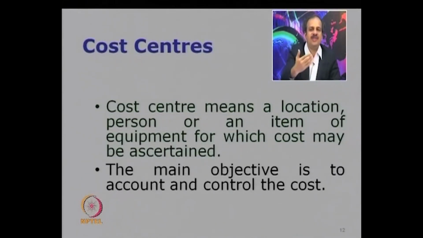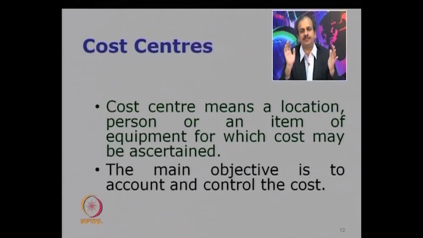A more systematic definition you can see here: it could mean a location, a person, or an item of equipment for which the costs may be ascertained. The main objective is the accounting for and control of costs.